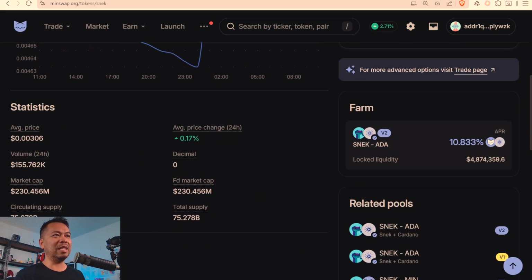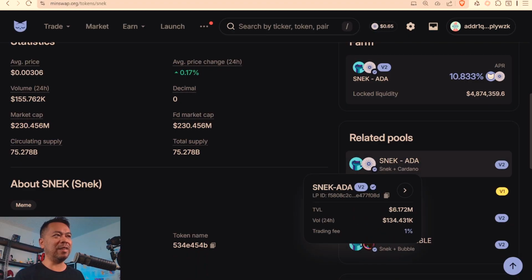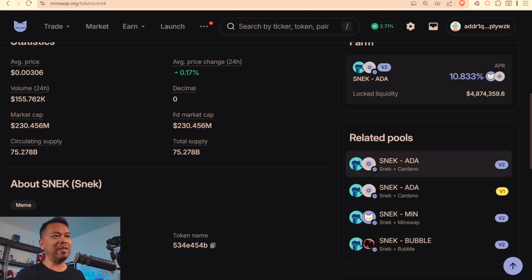So let's have a look at some of these liquidity pools here. The ADA SNEC pool, let's look at the total TVL, the total value locked, and it is 6.172 million ADA in that particular pool. Now that's a lot of liquidity there. So if I'm doing a trade for a couple of hundred ADA for SNEC, the price impact won't be too high. And that is because there's a lot of liquidity to fill my order. Now, if I happen to be trading 12 million ADA worth of assets, there will be a problem because there isn't enough liquidity there.